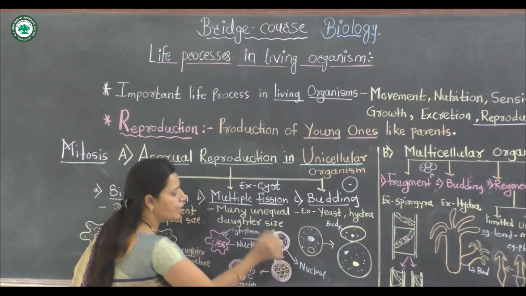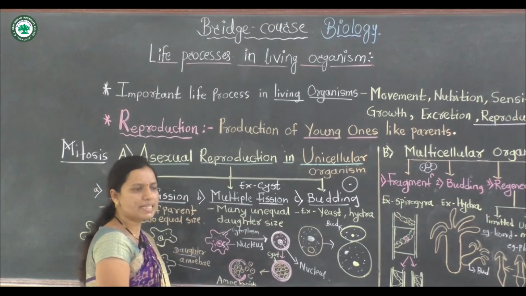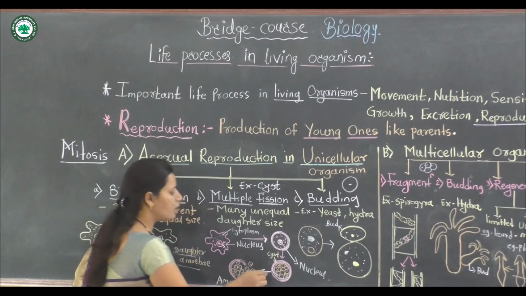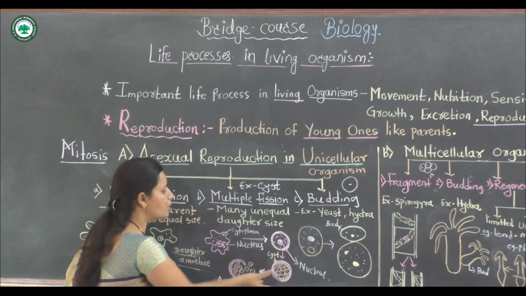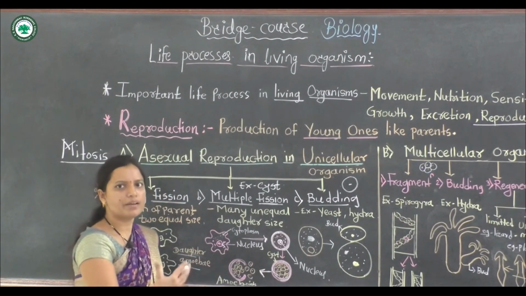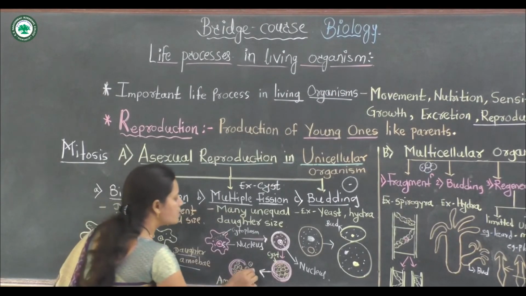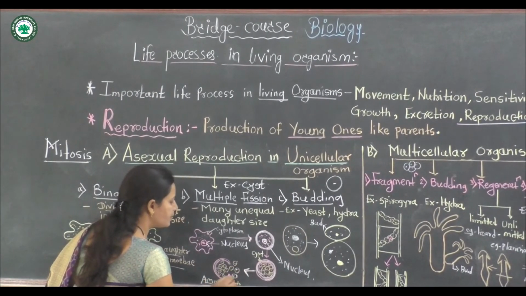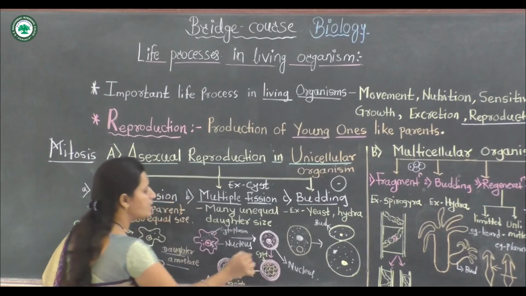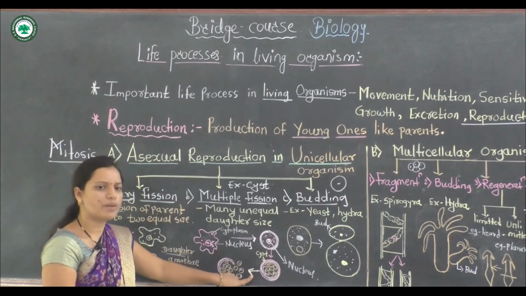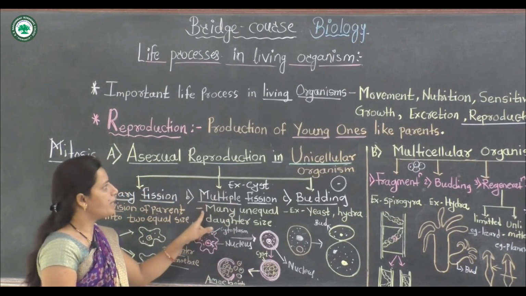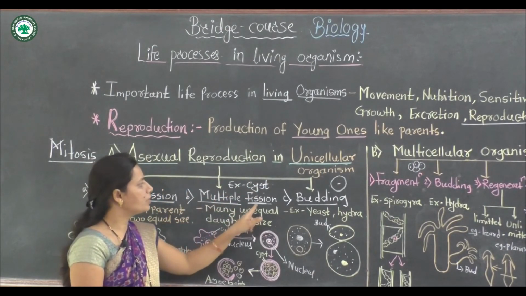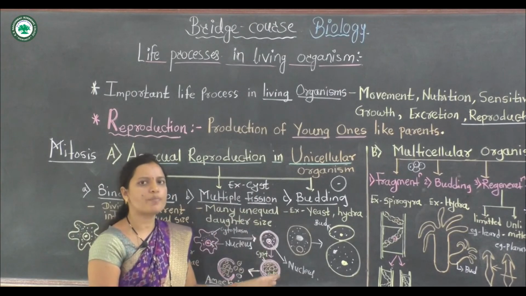This many nucleated structure is formed inside the amoeba, and later under favorable conditions or maturation of the cell, the cyst breaks and a number of amoeboids are formed. This is multiple fission in amoeba. This is the second type in unicellular organisms. Multiple fission, for example cyst formation.